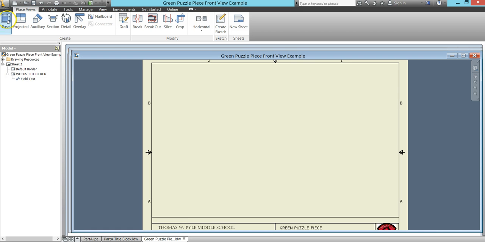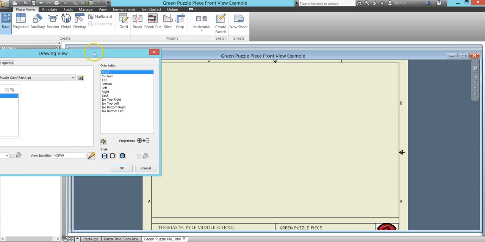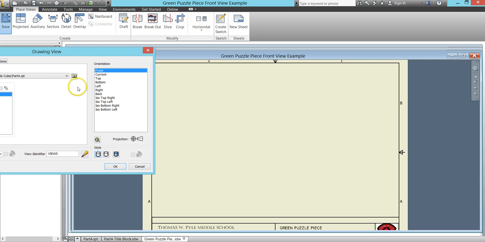Here I'm going to show you a second way to do the same thing. Now, depending on the part, the first way usually can work, but the second way is an alternate way. Instead of clicking on the list of options here in the drawing view window, you're going to click on this change view orientation icon below the list.